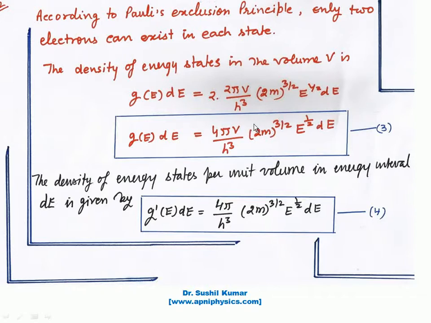So this is the result for the density of states.